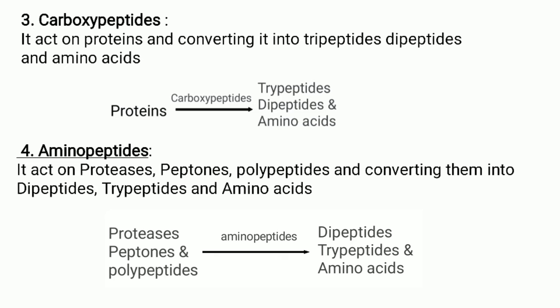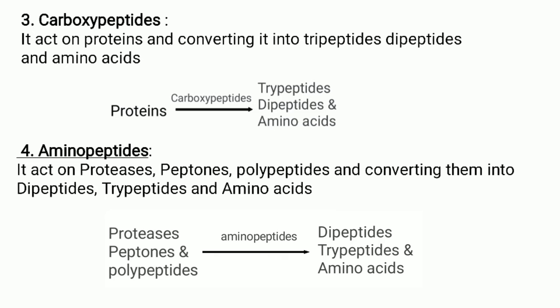The third one is carboxypeptidase. The carboxypeptidase acts on the protein and converts it into tripeptides, dipeptides and amino acids. In the picture we observe how the proteins are converted into tripeptides, dipeptides and amino acids with the help of carboxypeptidase enzymes.